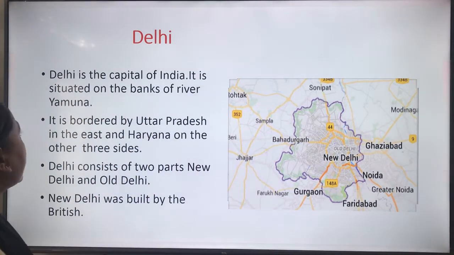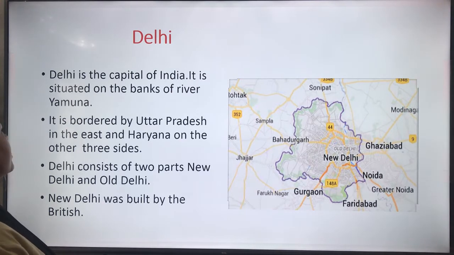Now Delhi is the capital of India. It is situated on the banks of river Yamuna. It is bordered by Uttar Pradesh in the east and Haryana on the other three sides. Delhi consists of two parts, New Delhi and Old Delhi. New Delhi was built by the British government.